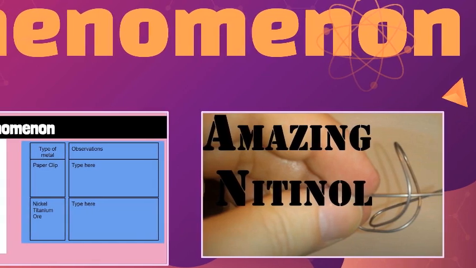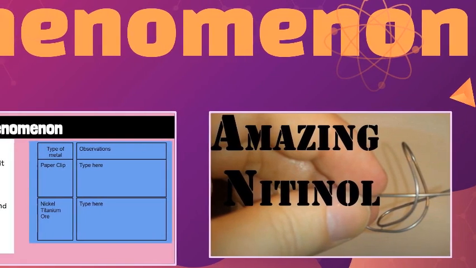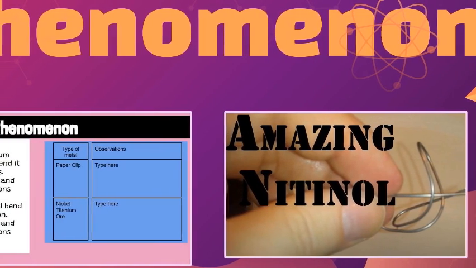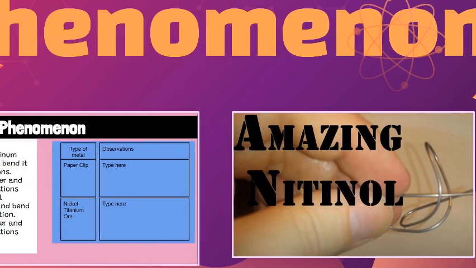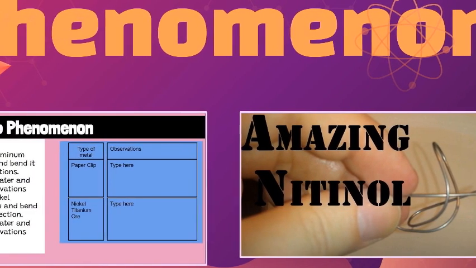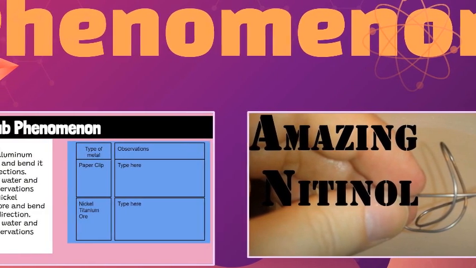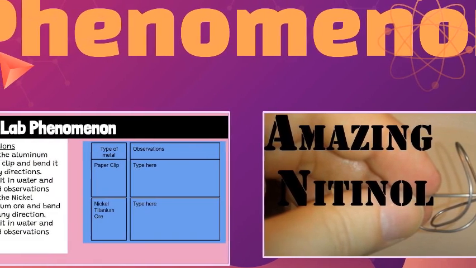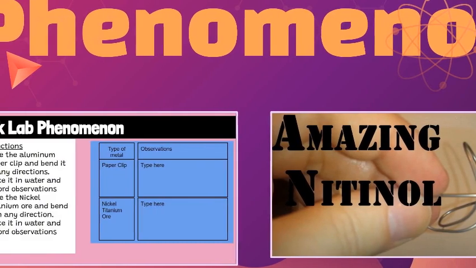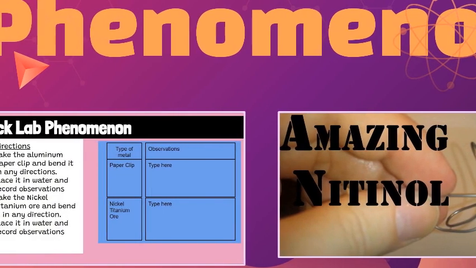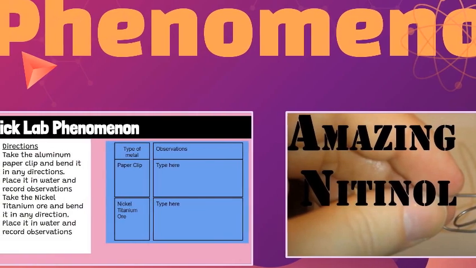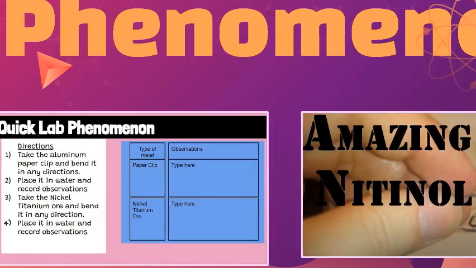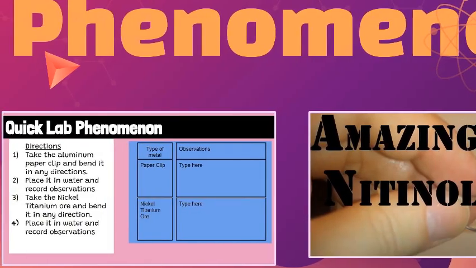Let's start with the phenomenon. You can do this as a quick lab or as a demo, and there is a link to both in the slides. There's also a video showing you how to do it. But basically, it's taking a memory wire made of nickel titanium ore, and you bend it in any direction and you place it in warm water, and it pops back into its original shape. So whether it's straight or already shaped like a paperclip, however you bend it, it'll pop back into its original shape.